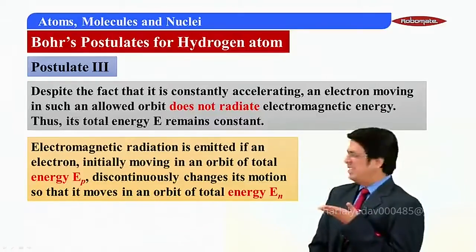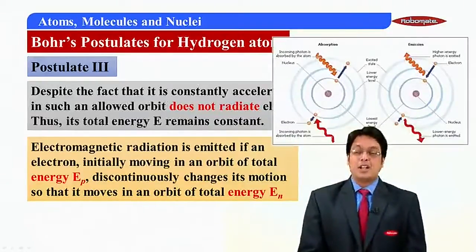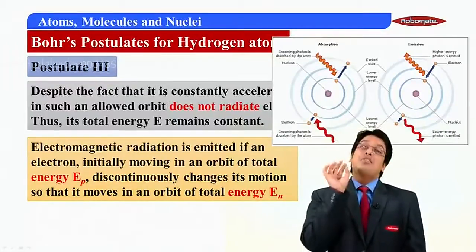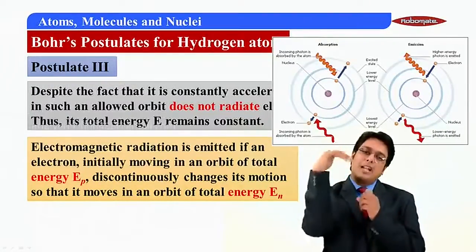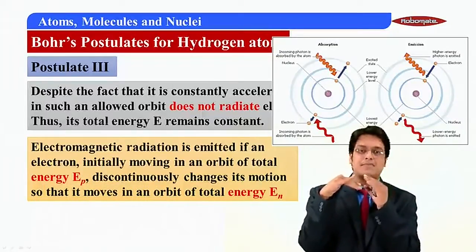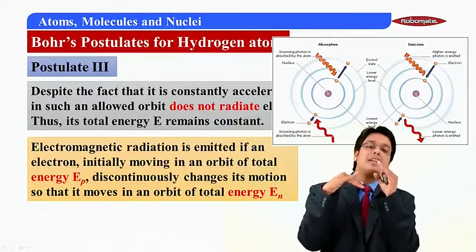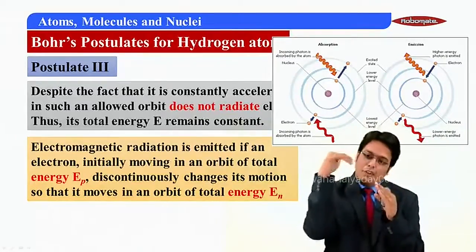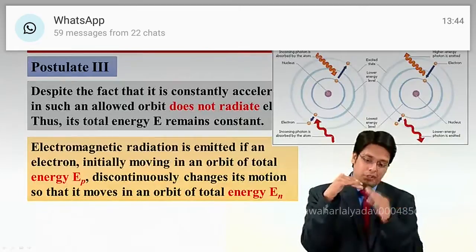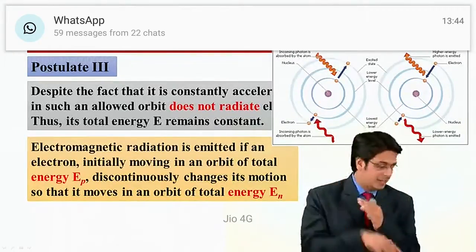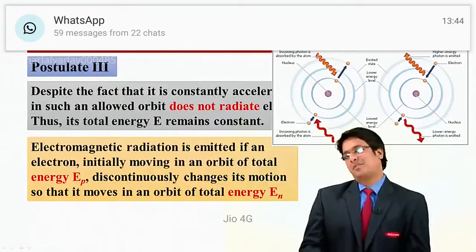Oh, what does this mean? Let me show you the diagram. The diagram first says that a photon, bright light, is coming. So bright light comes. The electron gets excited. And after staying there for some time, it comes back, the photon disappears. Once again, photon comes, electron comes back and photon disappears. That's what the entire postulate is.